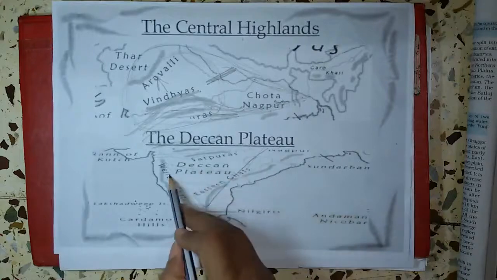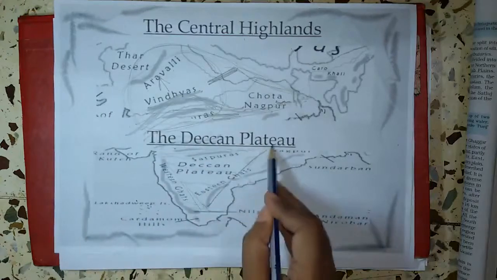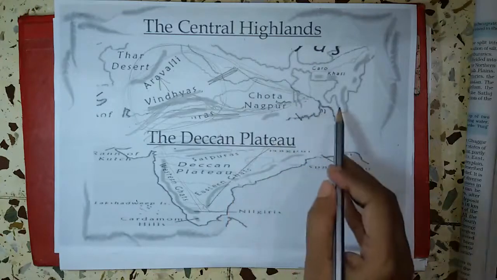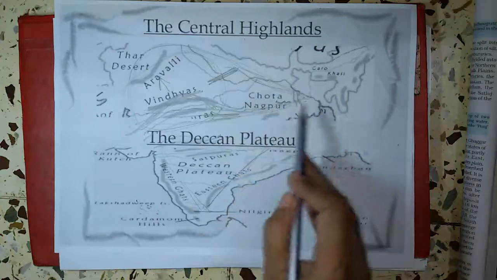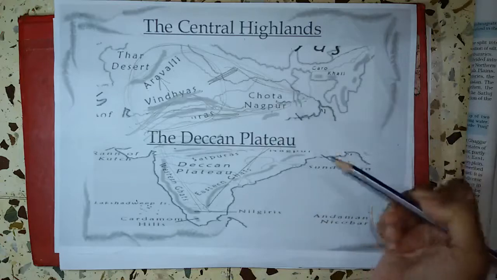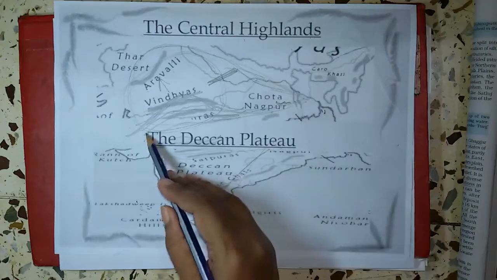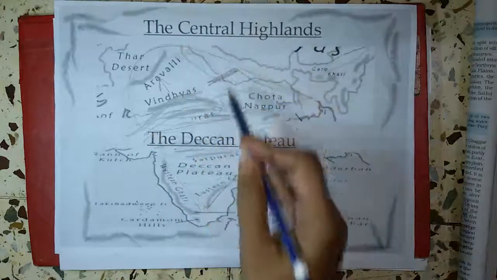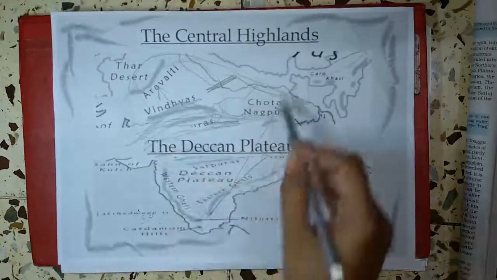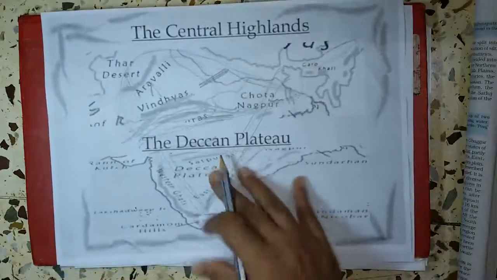The Deccan Plateau is higher in the western part and slopes gently to the eastern side, or eastward. It is visible in the northeast towards Meghalaya. Here the Karbi Anglong Plateau and North Cachar hills are also there. Now this Chota Nagpur Plateau, as we are dividing it into two parts, Central Highland and Deccan Plateau, but basically this part is triangular in shape.